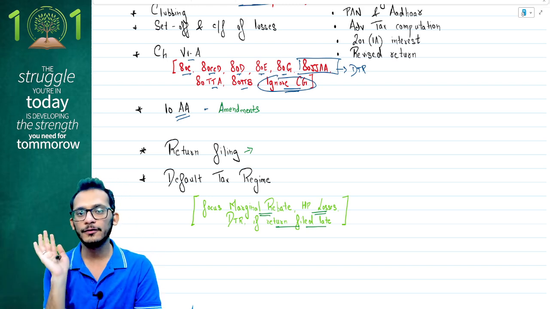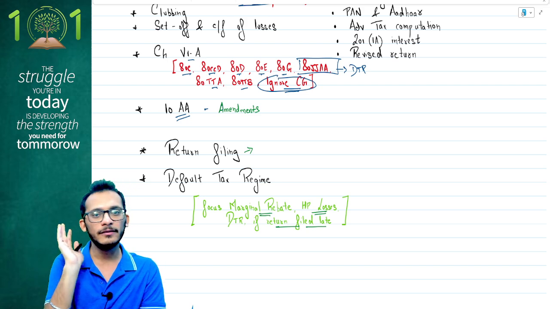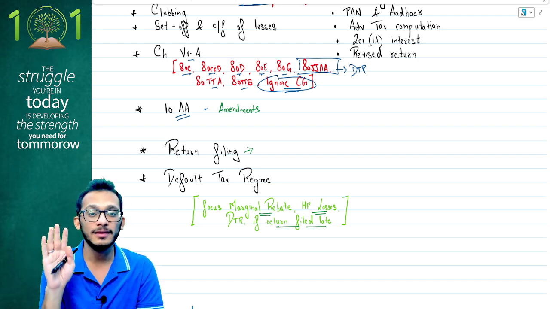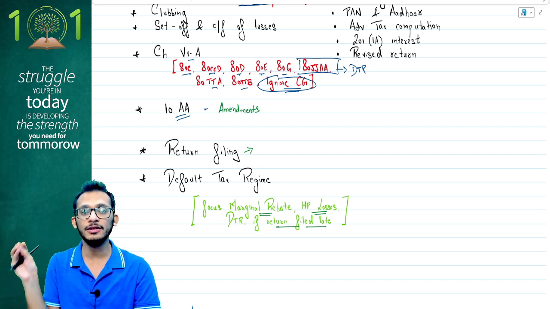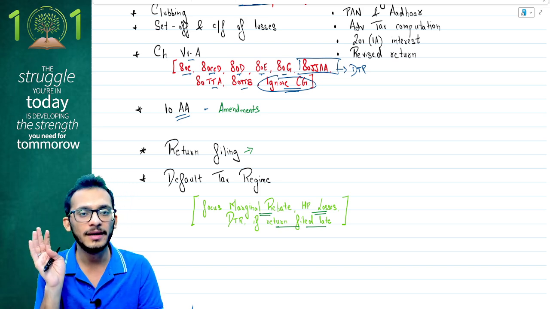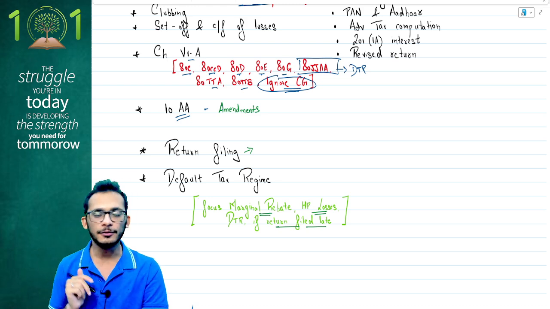These are three important topics for you to read from default tax regime, other than obviously remembering all those items which are not eligible in the default tax regime. No doubts about that, that has to be done. But these three need to be paid attention to. I'm asking you to do that because these three are the ones you choose to ignore, since you don't pay attention to them. So this time pay attention to them.